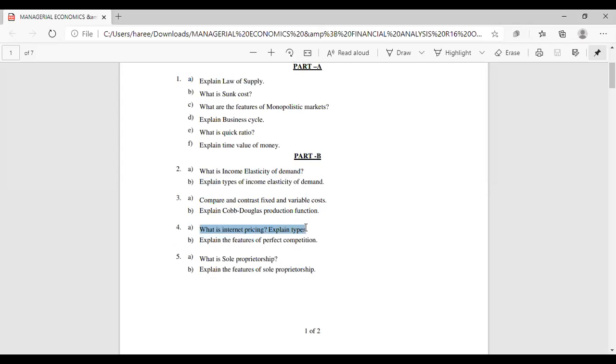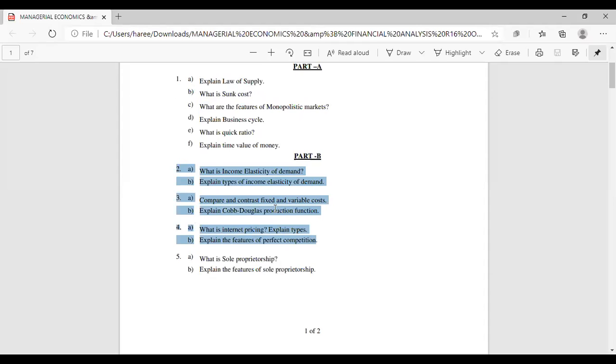And in the previous class only we have discussed what is internet pricing and explain its types. Right? Explain the features of perfect competition. So these three, generally they used to follow this format only. These 3 questions and these 3 questions will be from the first 3 units.